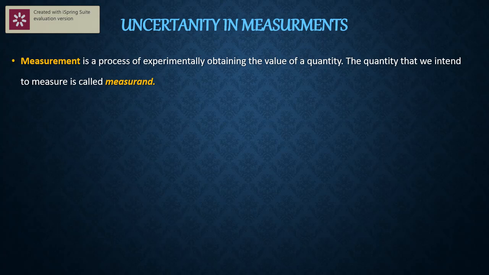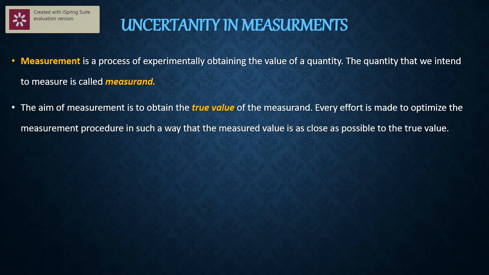Measurement is a process of experimentally obtaining the value of a quantity. The quantity that we intend to measure is called the measurand. For example, 20 gram is there, no? That is called the measurand. The process is called what? Measurement. The aim of measurement is to obtain the true value of the measurand.